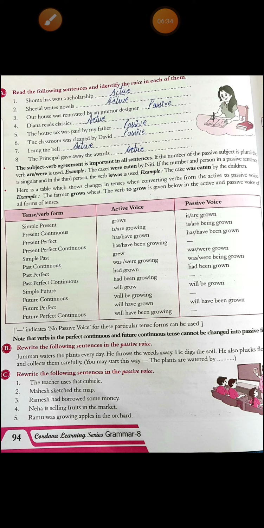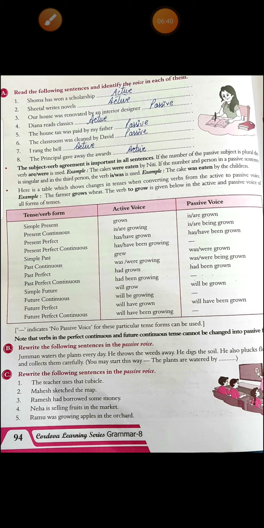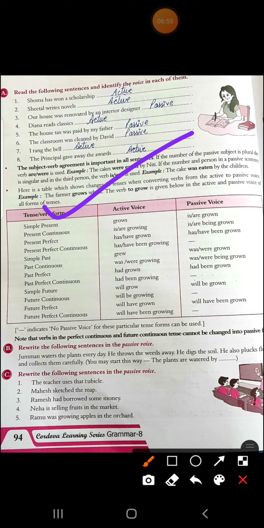Okay. Now, the next thing that you have to see is subject verb agreement. Alright, you have to see subject verb agreement as well. It means the subject and verb should agree with each other. If the subject is singular, the verb has to be singular. If it is plural, the verb has to be plural. Alright. Now see this table, this is a very important table.